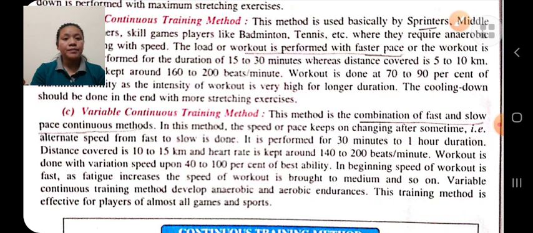We keep the distance around 10 to 15 kilometers, our heart rate is 140 to 200 beats per minute, and the speed is 40 to 100% of our ability. In the beginning, the workout is fast. As the fatigue increases, the workout becomes slow.